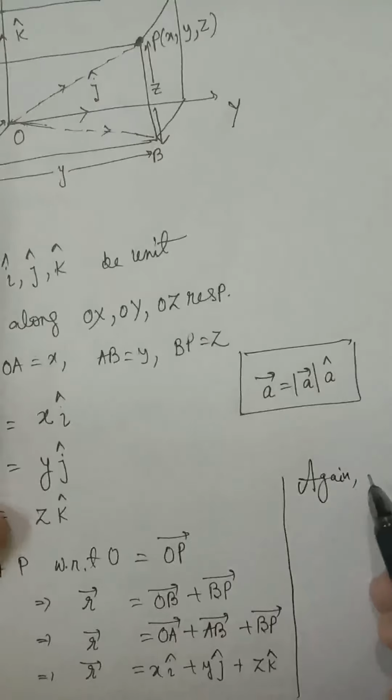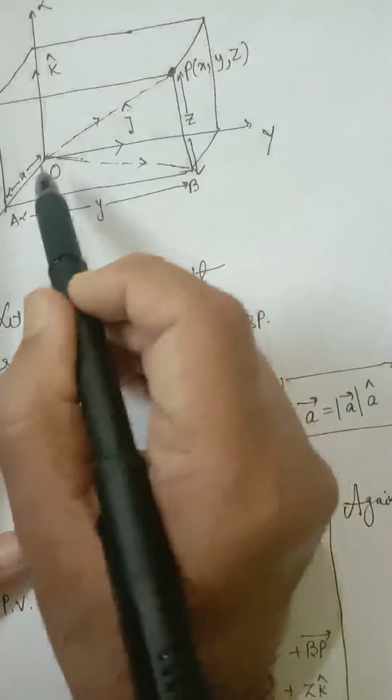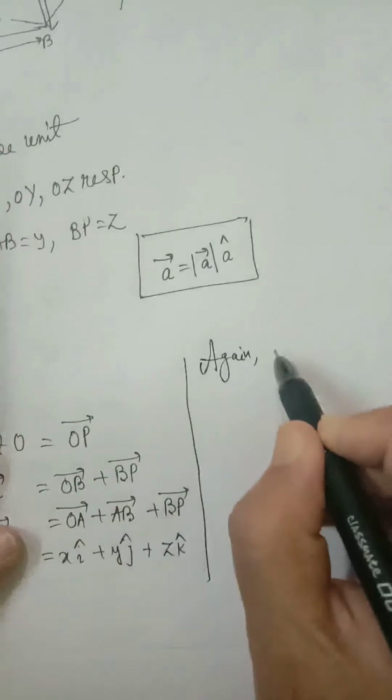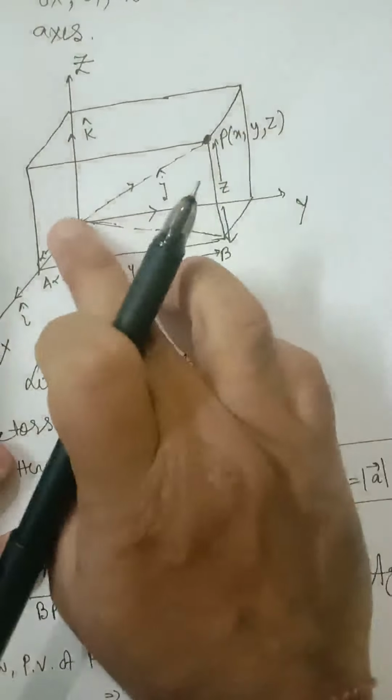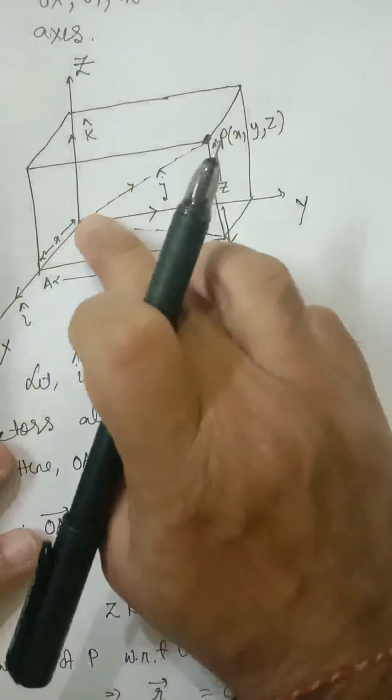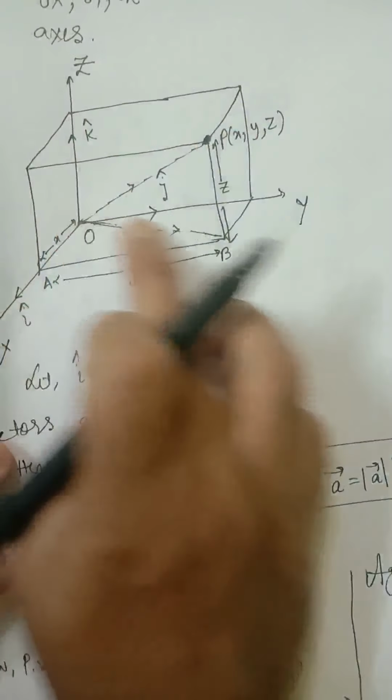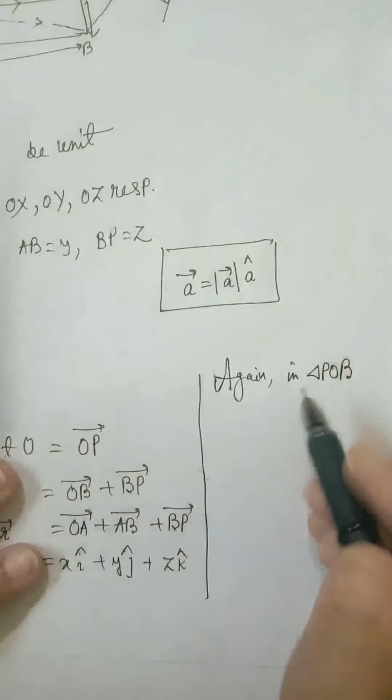Now, in triangle POB, let me use the Pythagoras theorem. In triangle POB, OP square is equal to OB square plus BP square.